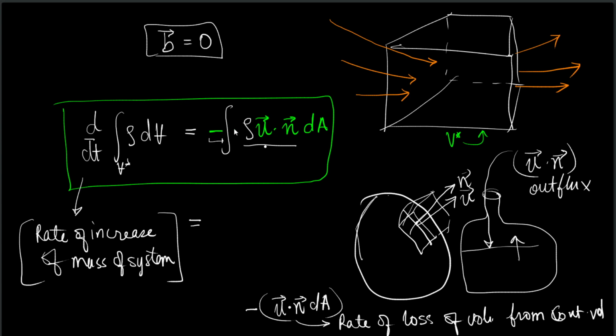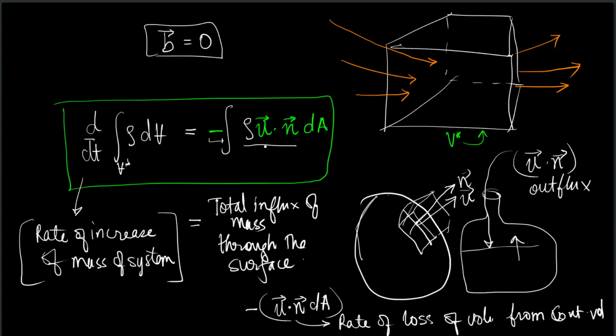Multiplying by rho, this volume becomes mass, so minus rho u dot n cap dA is the total influx of mass through the surface. If I have influx into the surface, the mass of the system will increase.